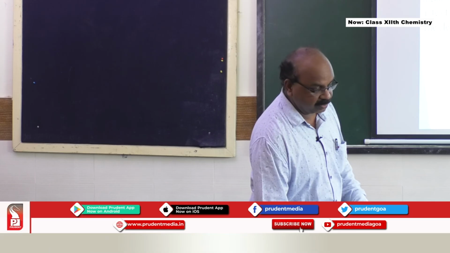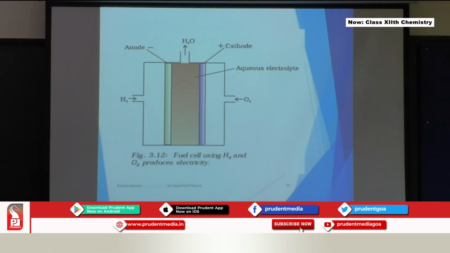I am going to show you the diagram of this fuel cell. It is a very important diagram; though it looks simple, from the exam point of view you should be able to draw it correctly. People make mistakes here. Show the arrow of hydrogen pointing inside, that means H2 is fed from this side, and oxygen from the other side. The electrodes you see here are porous electrodes, so hydrogen gas can diffuse through and enter inside. In the same way, oxygen gas can diffuse through and enter inside. We have an aqueous electrolyte inside, maybe NaOH or KOH. This is the anode where hydrogen is fed, and oxygen is at the cathode.